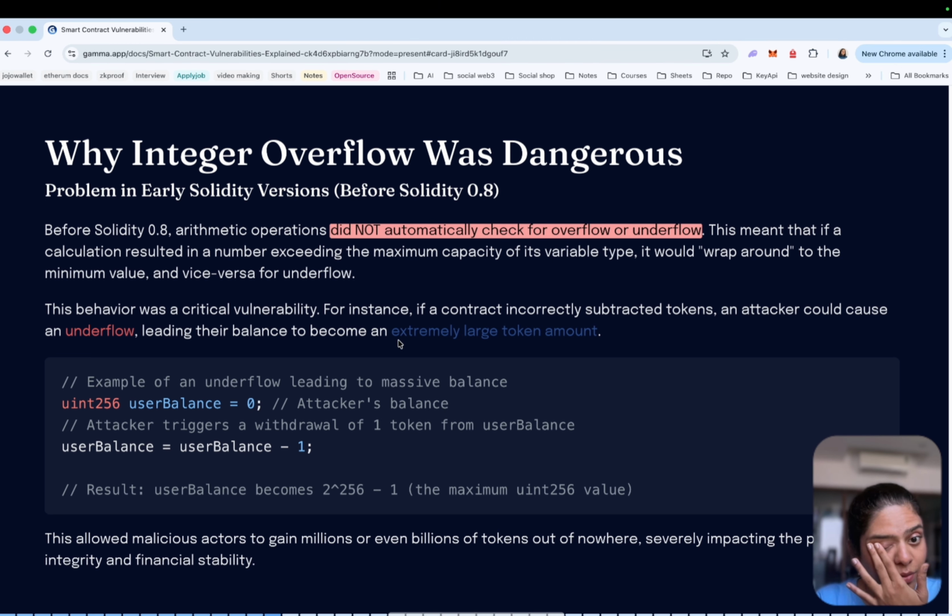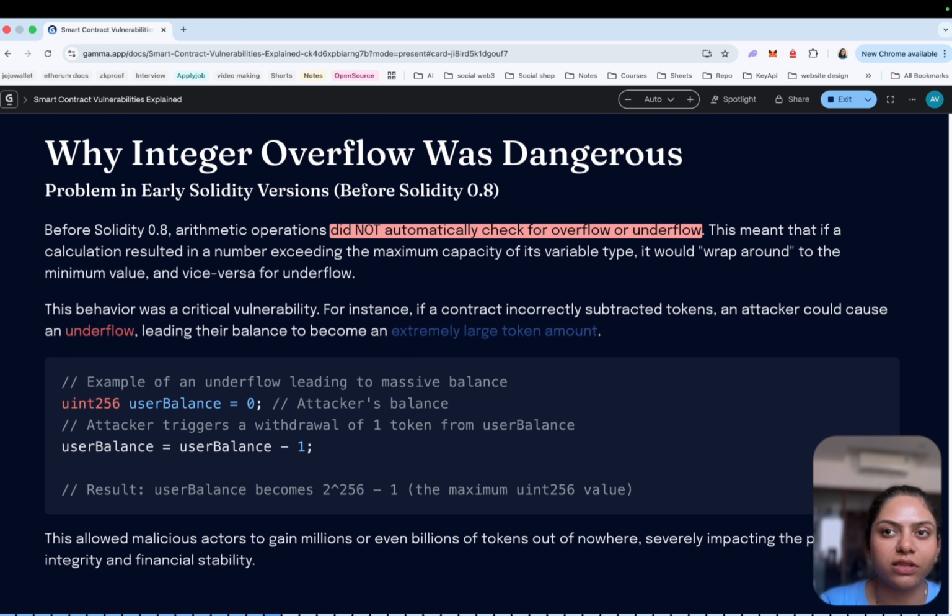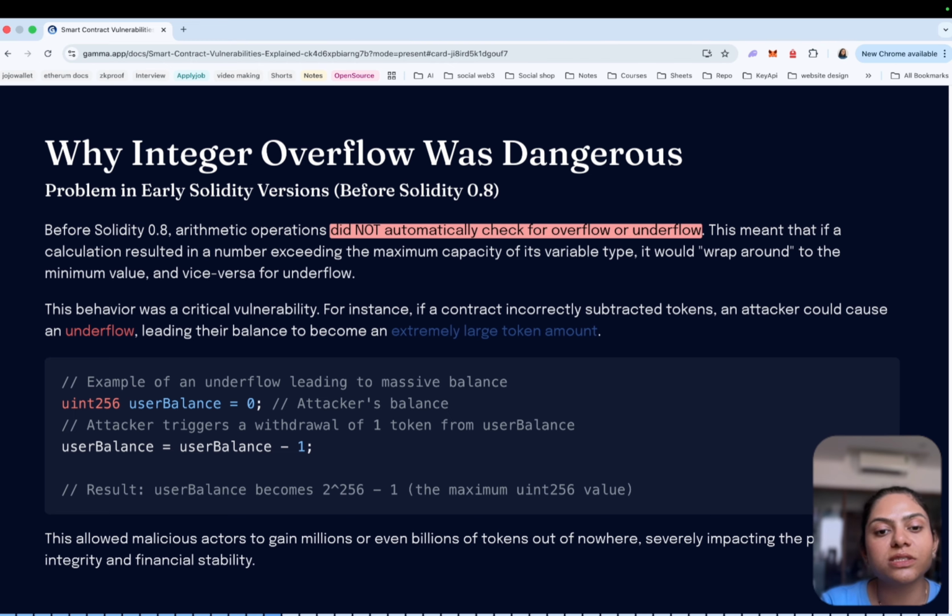There is a safety library by OpenZeppelin. Starting from Solidity version 0.8, overflow and underflow checks are built into the language. If an arithmetic operation exceeds the allowed range, the transaction automatically reverts. However, the developer can still disable these checks using the unchecked keyword, for gas optimization, like unchecked counter plus plus. The developer must still be careful when using unchecked arithmetic.